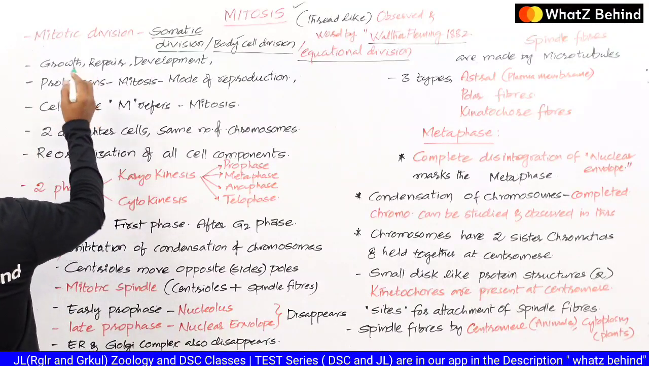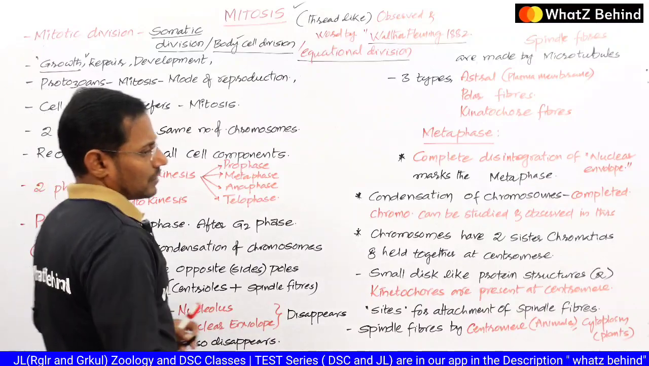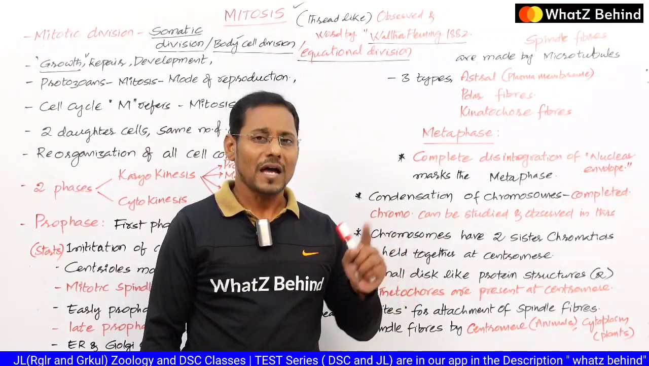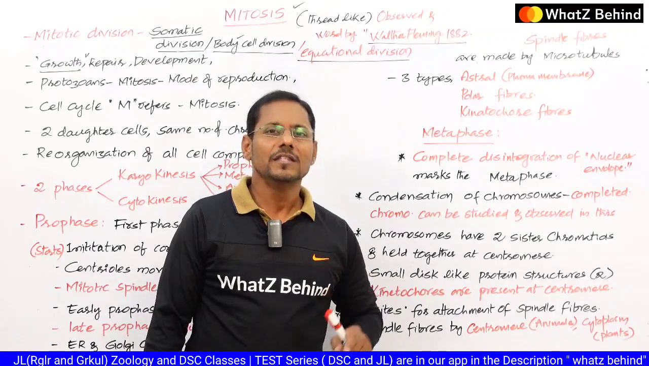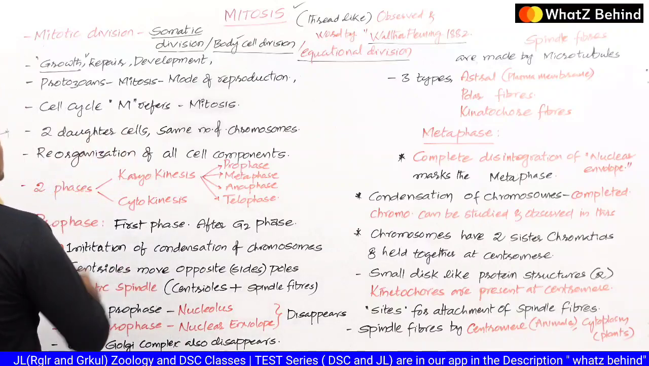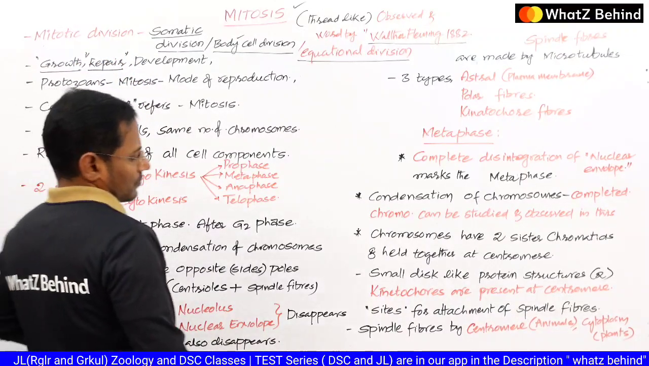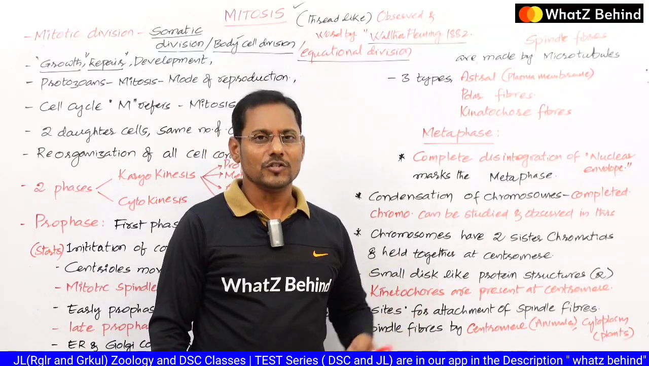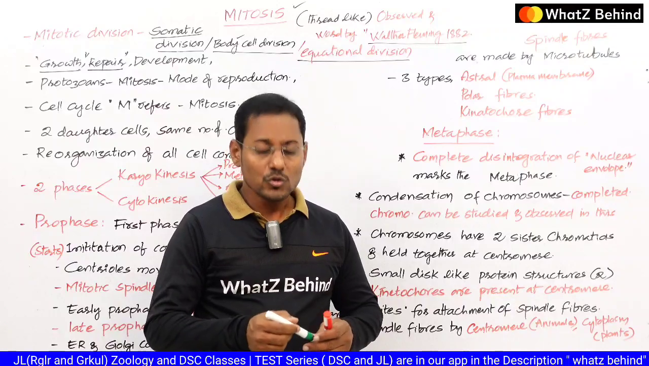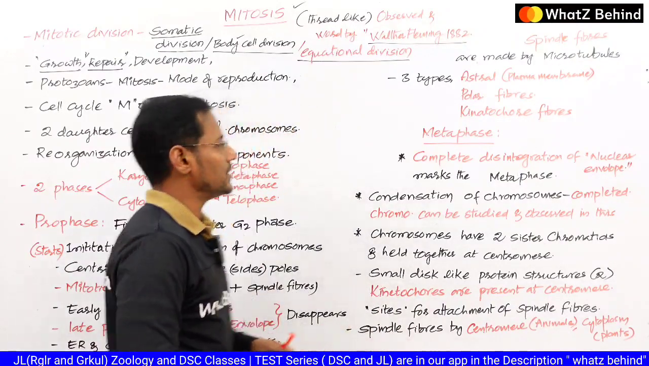If you see the uses of mitosis, the first one is growth. If an organism has to grow, the cells present in that organism have to be replicated. So by this division only, the cells increase in number and size. Next is repair. When cells are damaged accidentally or intentionally, whatever it may be, the cells must be repaired. In order for those cells to be repaired, mitotic division has to take place.